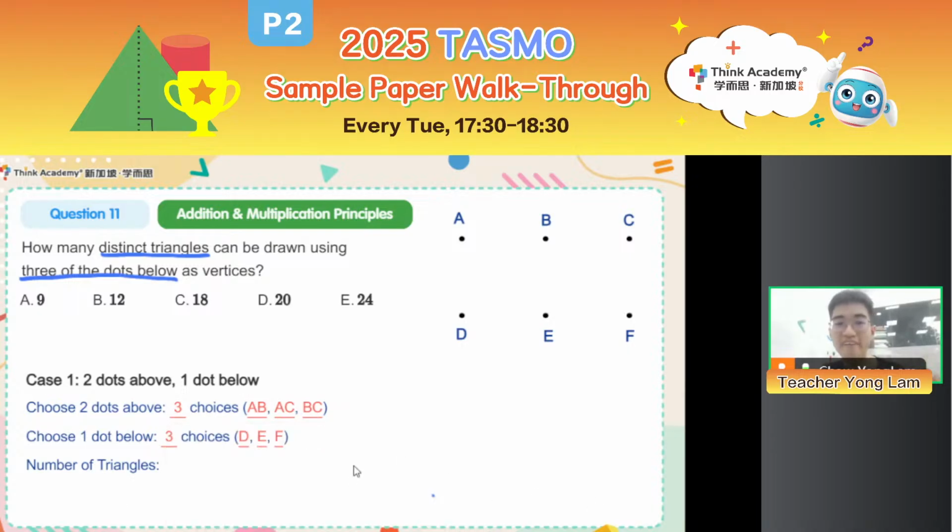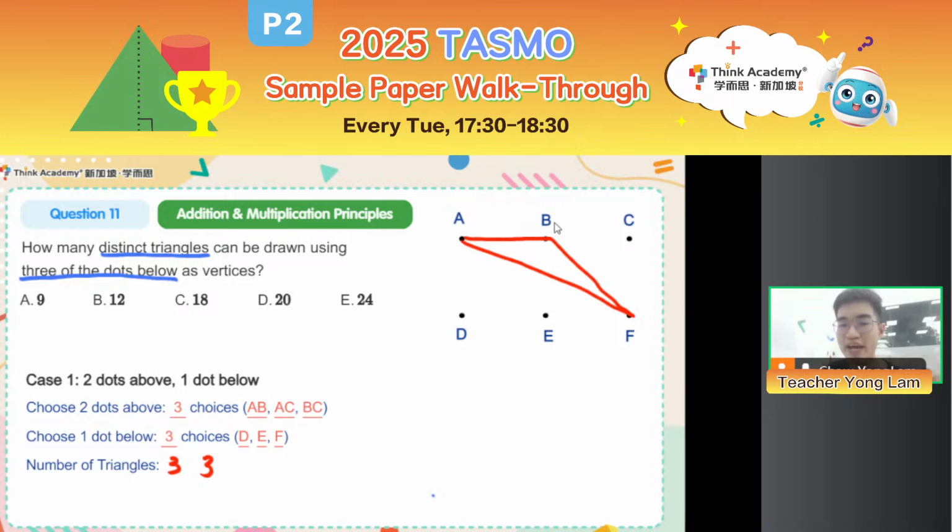So then, how many triangles can I form if I choose 2 dots above and 1 dot below? Now remember, addition and multiplication principles. We are choosing a pair of dots from above. There are 3 choices. And then we choose 1 dot from below, so another 3 choices. We are matching the choices above to the choices below, right? For example, A B can match with D. A B can match with E. A B can match with F.